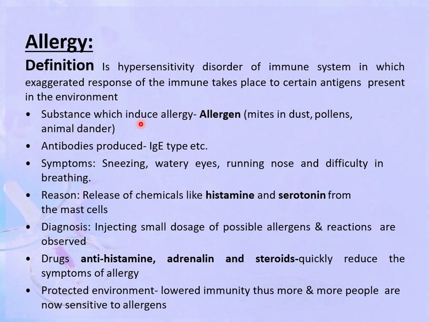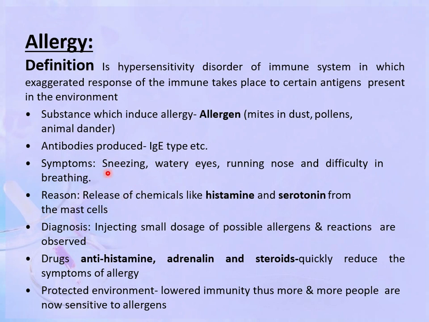And those substances which induce allergy are known as allergens. For example, mites in dust, pollens, animal danders. And in response to these allergens, our body produces antibodies. The antibodies produced are IgE type of antibodies.